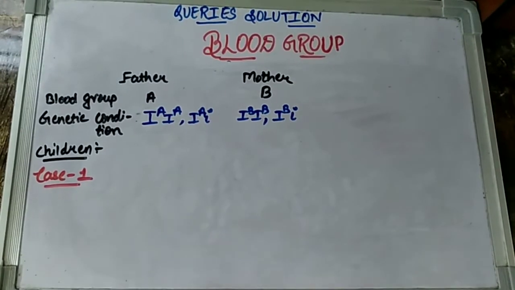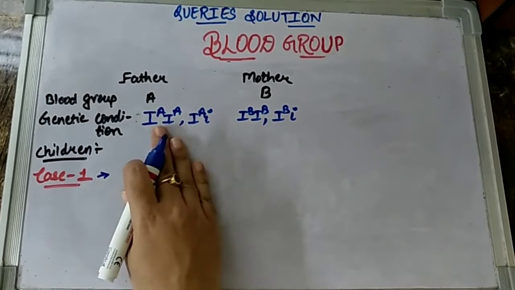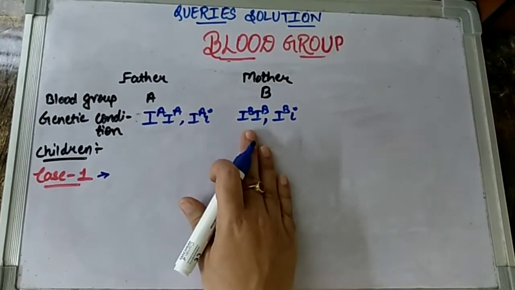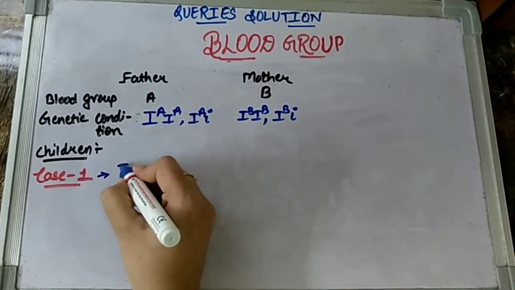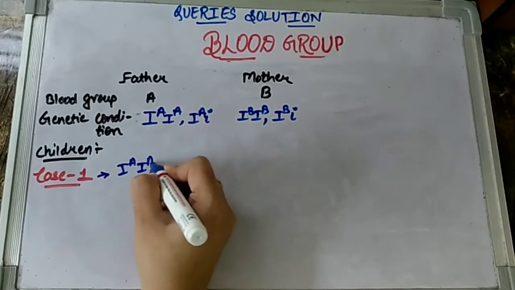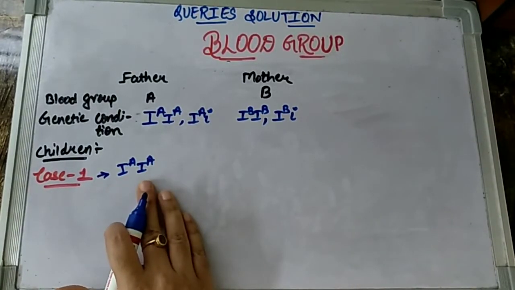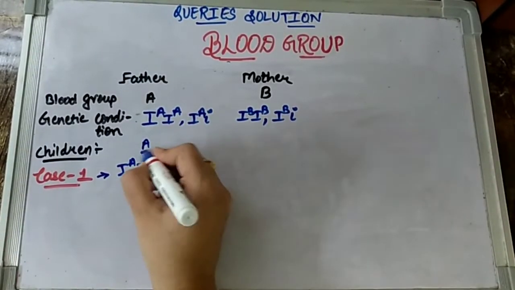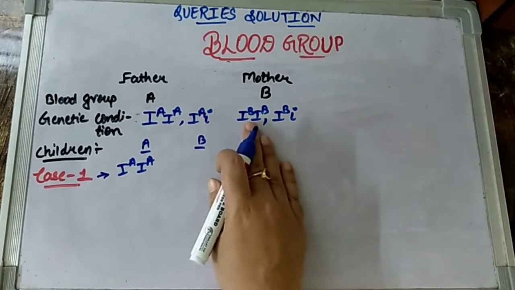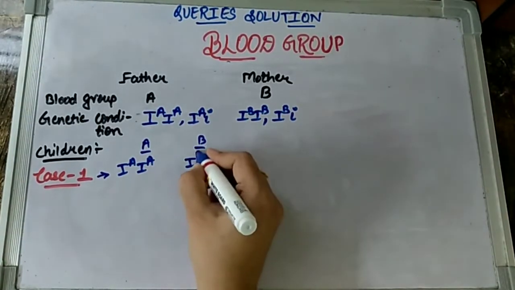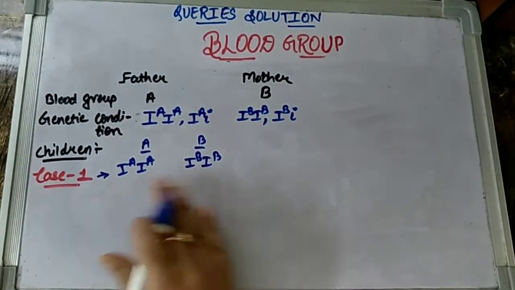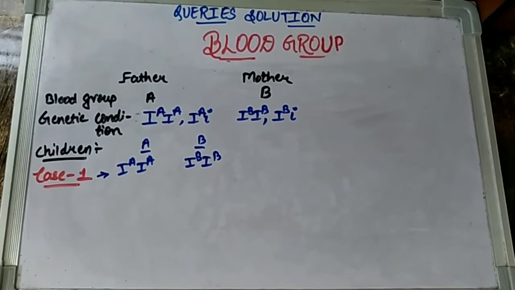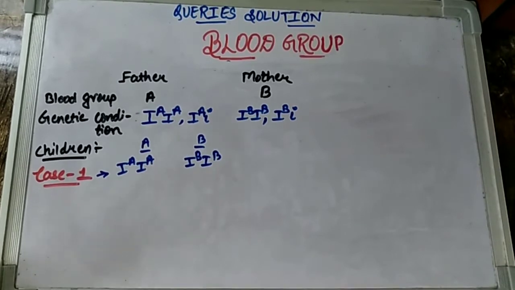So let us take our first example children. In the case where the father belongs to the homozygous condition and even the mother is in the homozygous condition. So the blood group of the father is A because of the presence of the genes IA and IA, and from the mother the alleles which are contributing in giving the blood group B are IB and IB. So let us explore in this condition children what will be the possible genotypes of the children's blood group.